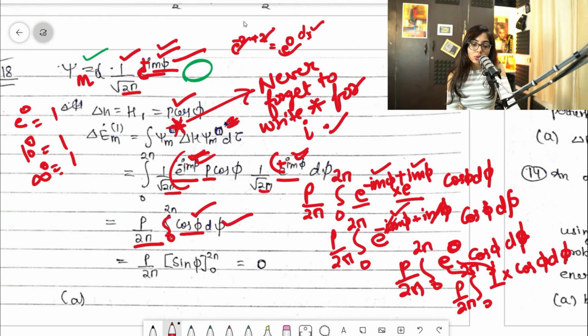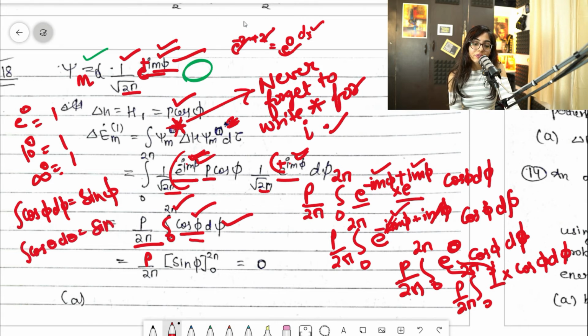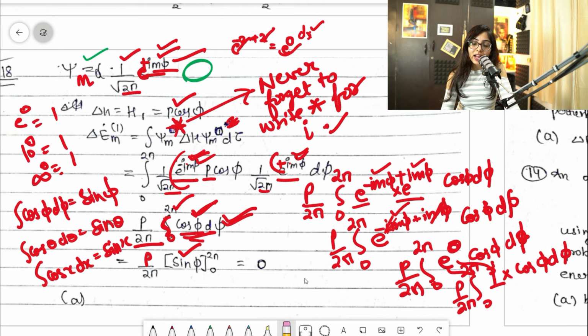Clear? So it would be 0 to 2 pi, so it would be p by 2 pi. And you can see, guys, the integration of cos phi. People who don't know, the integration of cos phi d phi is sin phi. People who belong to a bio background, like this, if you write cos theta d theta, that would be sin theta. Fine. If you write cos x dx, that would be sin x. Clear? So here it is cos phi d phi, so the integration of cos phi d phi would be sin phi.